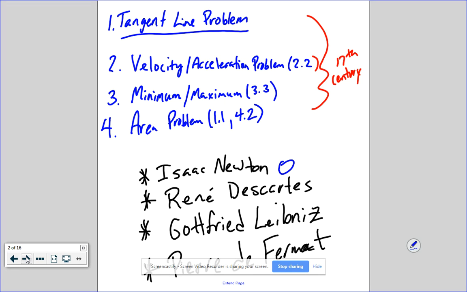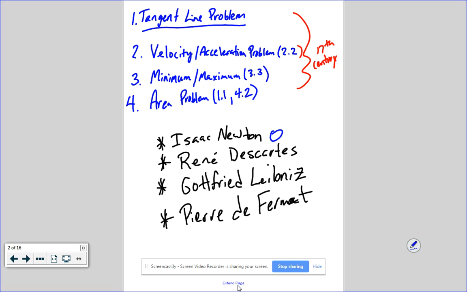There are four main people that are known as the fathers of calculus. Isaac Newton. Isaac Newton is very well known. Obviously he created the laws of gravitational motion, but he's also considered the father of calculus. His concepts of gravity and stuff like that were extremely influential in the development of what we now call calculus.